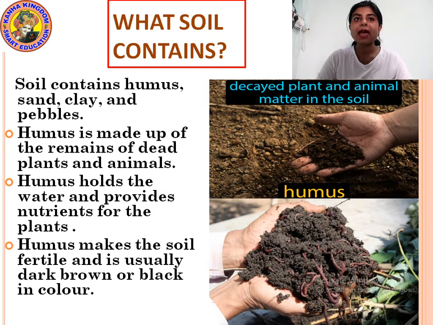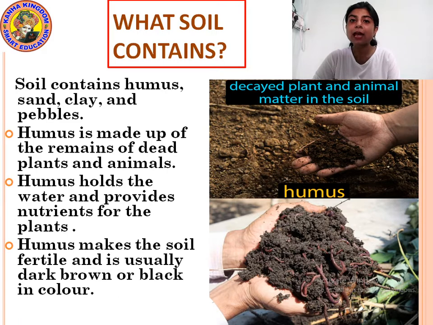And it also provides the nutrients that are needed by the plants to grow. That is why the plants that we grow in soil that contains humus grow very nicely. Then humus makes the soil fertile and is usually dark brown or black in color.